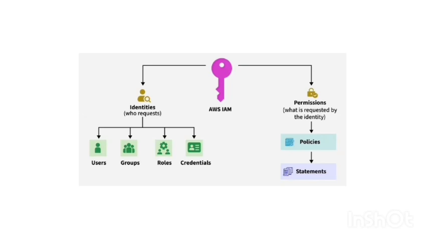This is the architecture of AWS IAM. It has identities and permissions. In permissions, we have policies and statements, while in identities, we have users, groups, roles, and credentials.